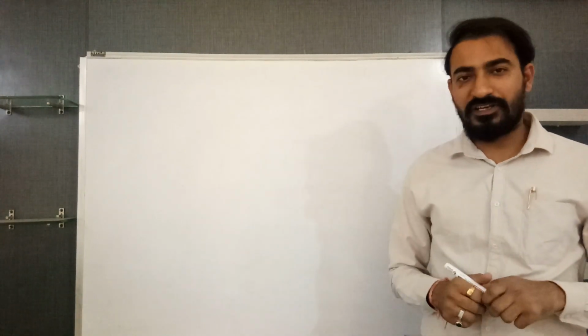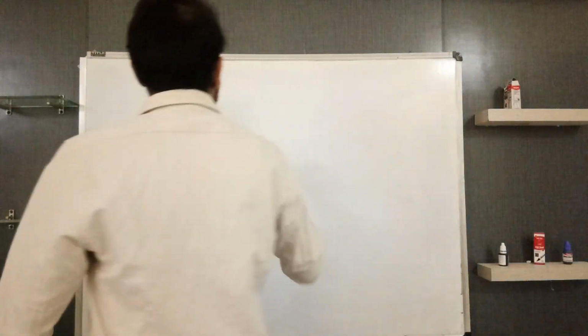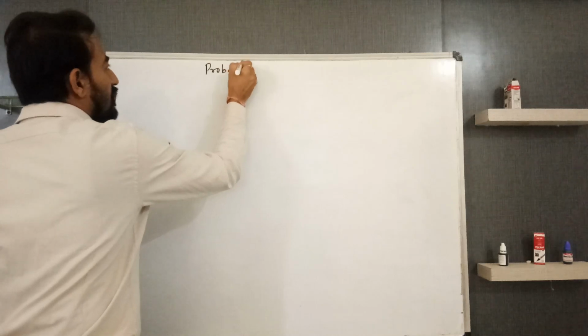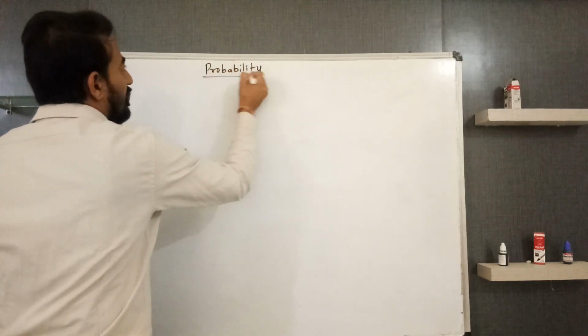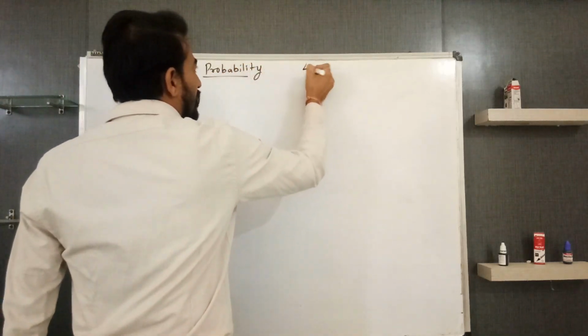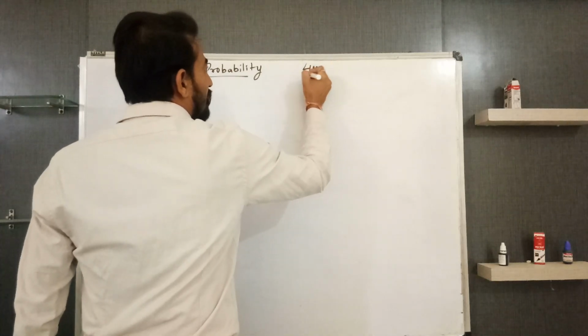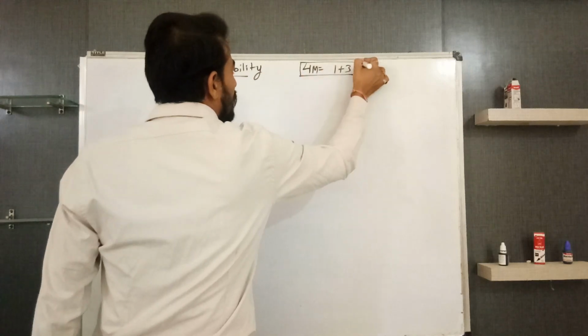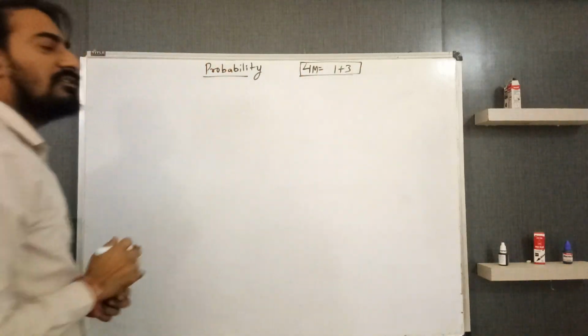In the previous class, we discussed the basic concepts of probability, and as I have told you, this chapter carries 4 marks in the board exam. These 4 marks are divided into 2 parts, 1 plus 3.